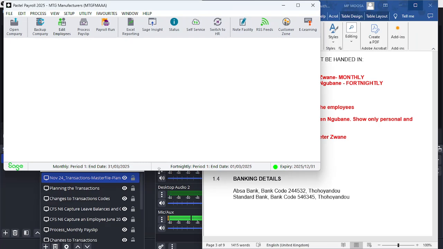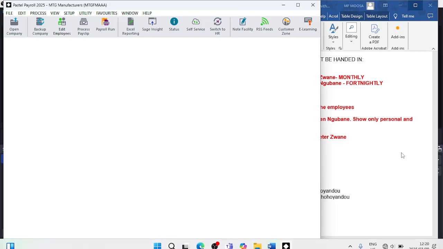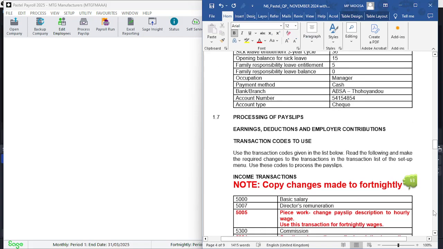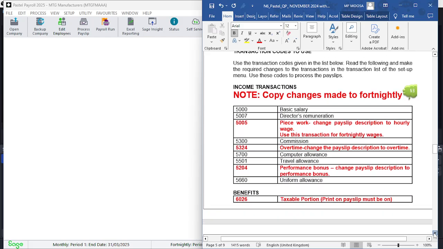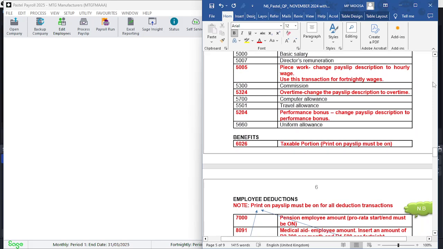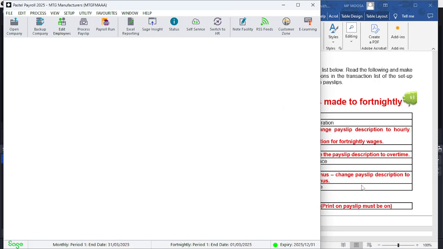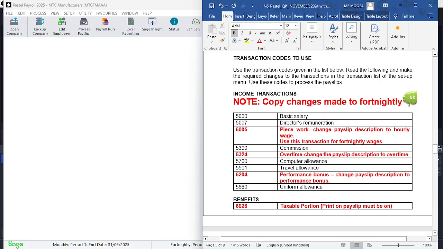Right now, remember time is again against us, as I mentioned here. So we're moving on to the next part, and that is to make your changes to the transactions. This is very, very, very, very important. And they highlight, and they've also made a point here by saying note 12, copy changes made to fortnightly, because bear in mind that you are working with a monthly and a fortnightly situation. You're working with both monthly and fortnightly, so you need to make those necessary changes. So these are simple changes, but let's look at them.